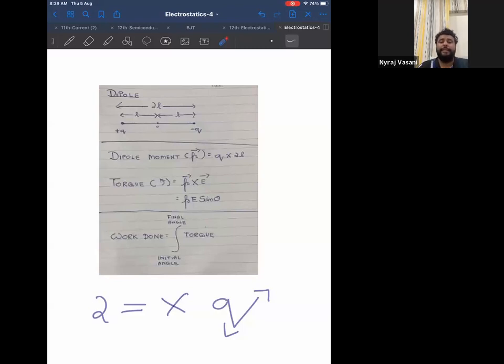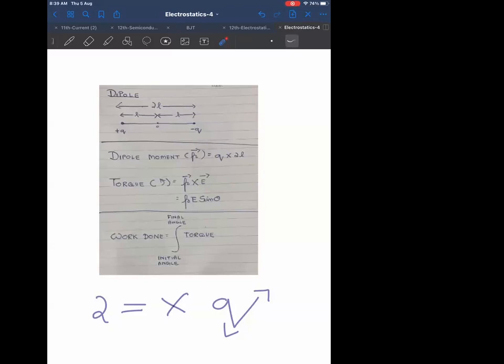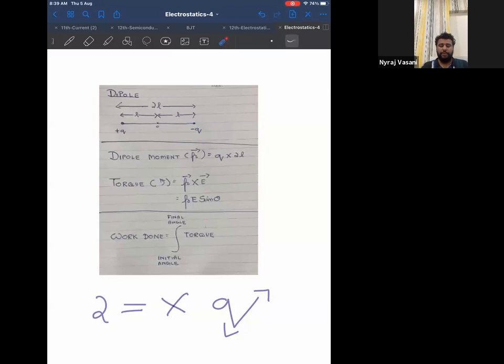Can you tell me what will be the SI unit of dipole length? It will be meter itself because the SI unit of length is meter. So can I say the SI unit of dipole length is also meter? Written?